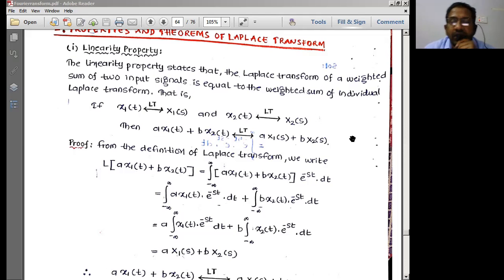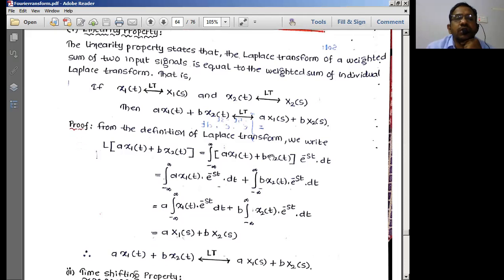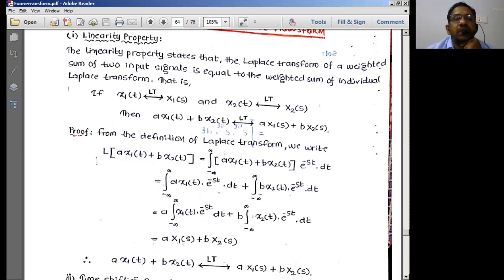Let us deal with the properties of the Laplace transforms. It is almost the same as the properties of Fourier transforms, as I was telling you. The first property is the linearity property. What is the linearity property? Imagine there are two time domain signals. When these two signals are multiplied with scalar constants a and b, the output is also going to produce the respective transforms with the appropriate multiplication factors a and b, same as the linearity property we discussed while discussing the Fourier transform properties.